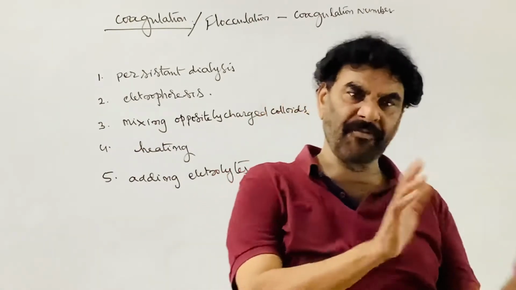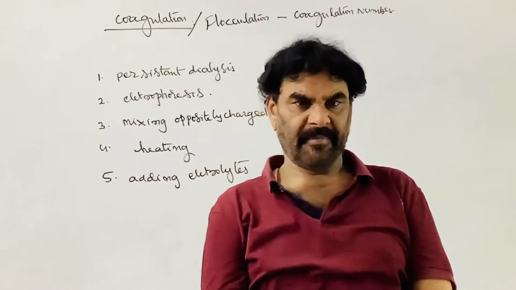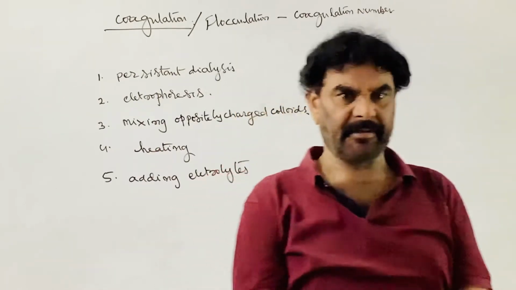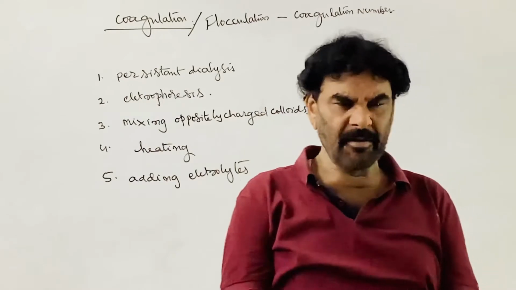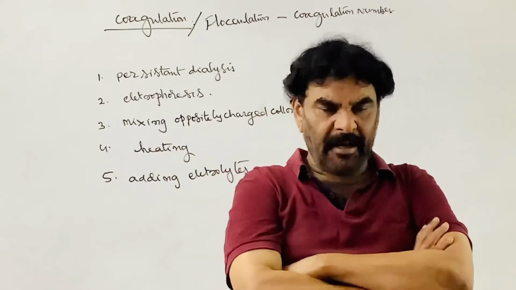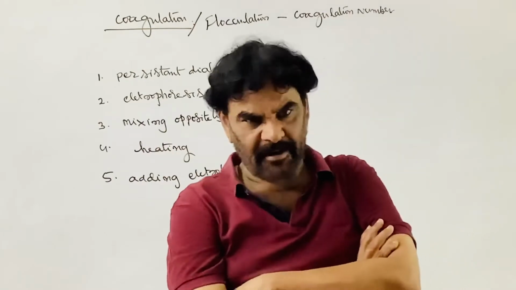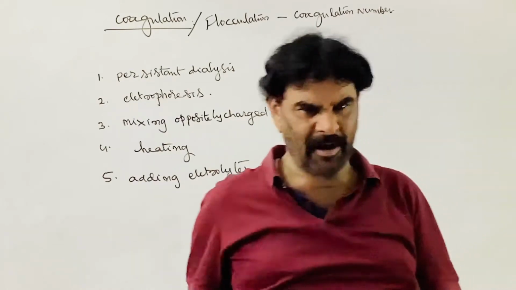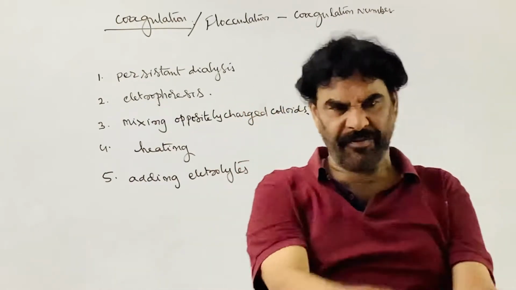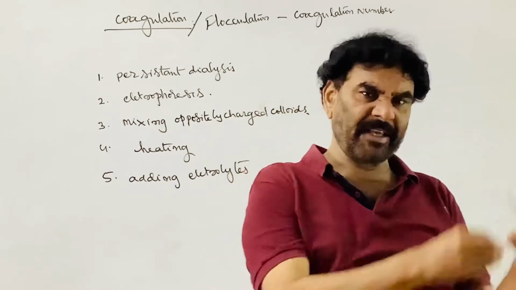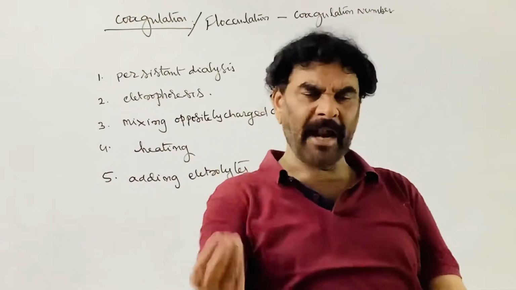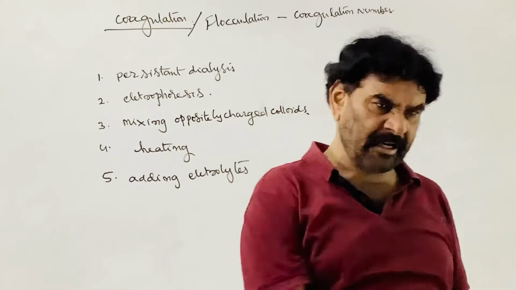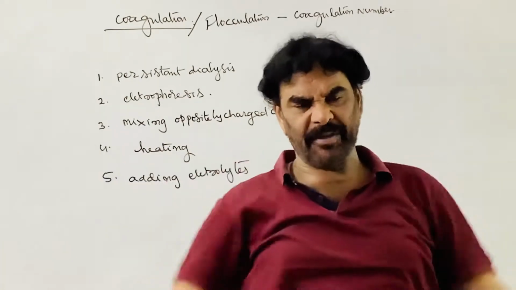And there are two types of colloids. There are lyophilic colloids, solvent loving or solvent liking colloids, which are more stable, and solvent hating colloids, which are called lyophobic colloids. It is easy to prepare lyophilic colloids just by adding the material of the dispersed phase to the dispersion medium. You can prepare them by adding gum to water and stirring, adding starch and stirring, adding gelatin and stirring. Easily the colloidal system is formed.